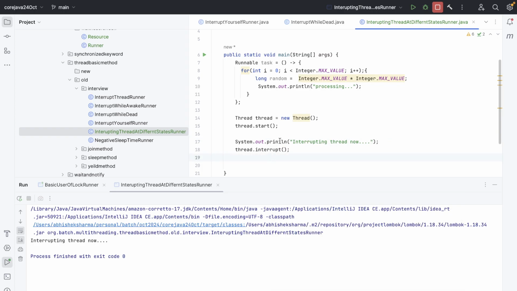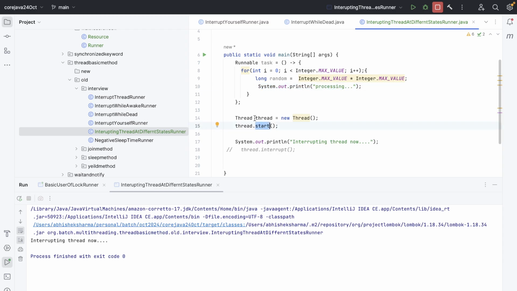Okay, so let's leave this. Thread.start, and I have put this thing in here. Long Integer.MAX_VALUE is out. Processing, why is processing not there?